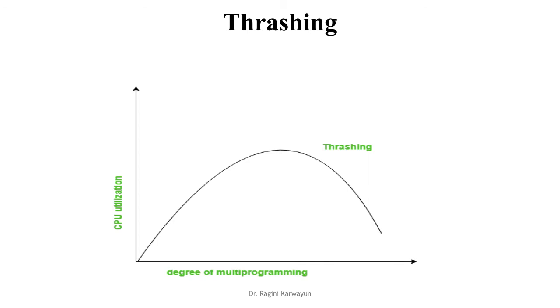Now this is the thrashing graph. Along the y-axis we have CPU utilization, and along the x-axis we have degree of multiprogramming, and we can see as the degree of multiprogramming is increased, CPU utilization also increases, but after a certain extent, with increase in degree of multiprogramming, utilization drops down. When this happens, we say that the system is thrashing because it is spending more time performing paging than actually executing the processes.